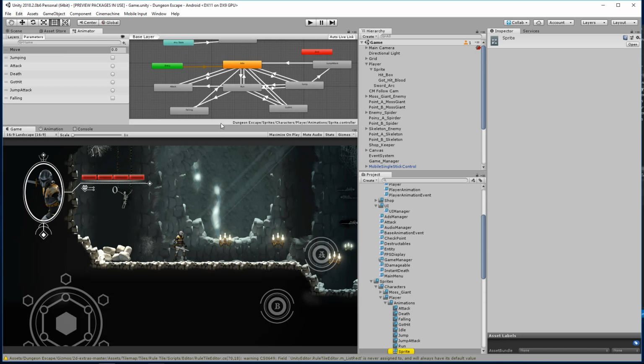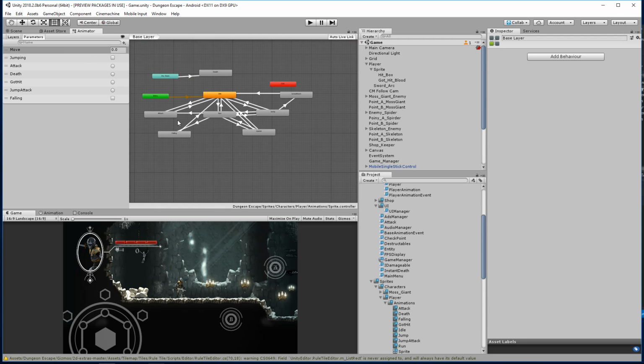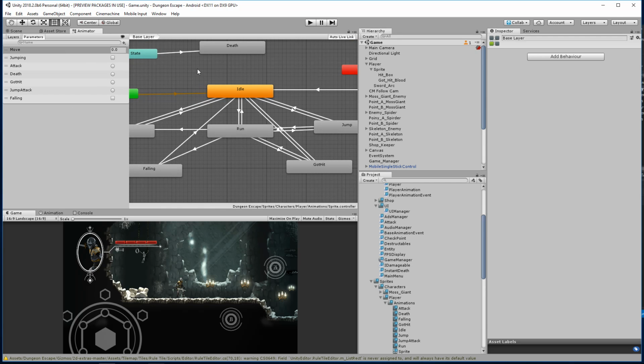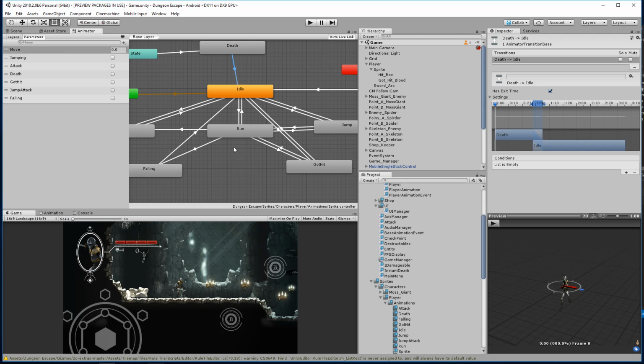All right, let's go and open up this controller here. Okay, so here we have our death trigger. And when we do that, we're basically stuck on it, right? So when do we go back to idle? We go back to idle when basically we need a trigger that's gonna say restart, right?